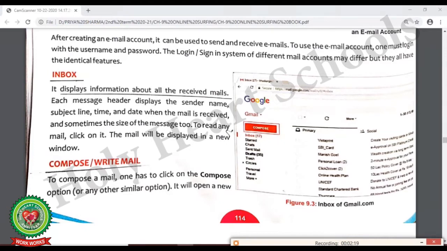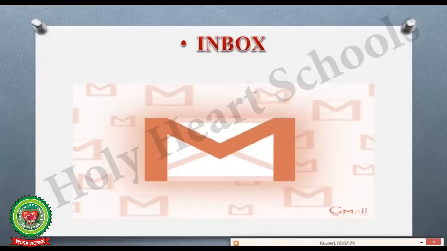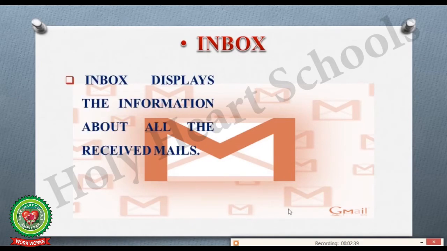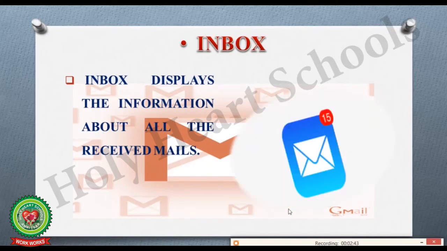Now again look at your book at page number 114. There you will see the next headings, that is Inbox and Compose or Write Mail. Now here we are going to discuss about the inbox, where inbox displays the information about all the received mails.